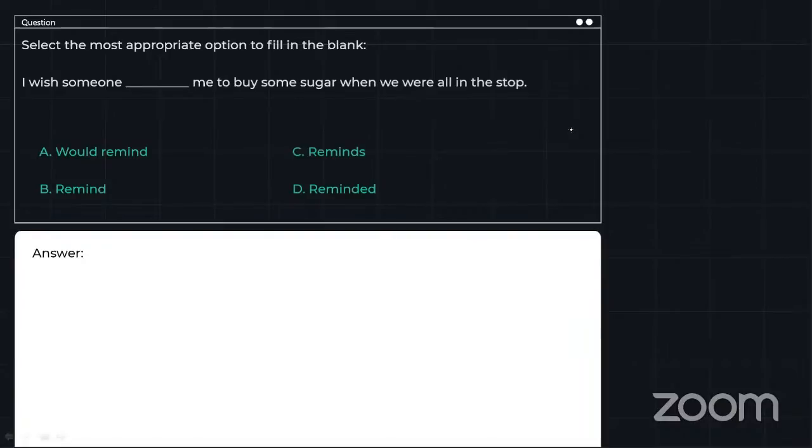Okay. Let's move ahead. Select the most appropriate option to fill in the blank. I wish someone dashed me to buy some sugar when we were all in the store. Please try to answer this question. Till then, I'm getting back to the comments.